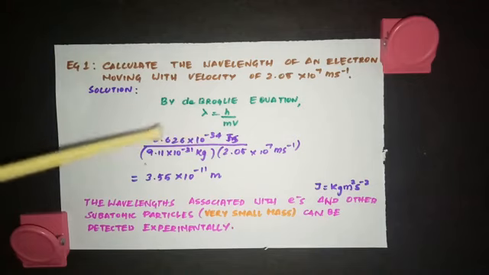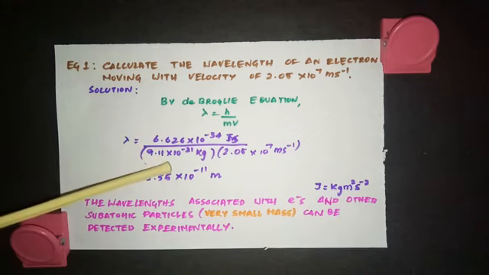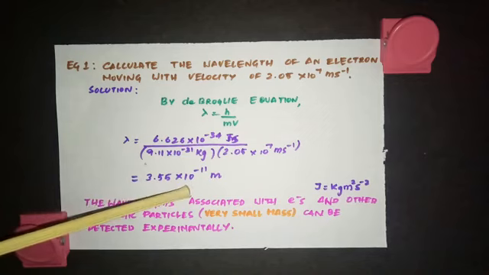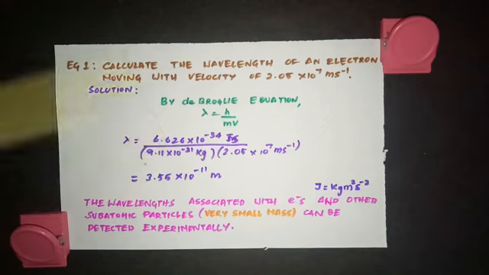6.626 into 10 to the power minus 34, and you know the mass of the electron is 9.11 into 10 to the power minus 31 kg, and substitute the value of the velocity. So when you do the calculation, the wavelength is 3.55 into 10 to the power minus 11 meter. Now this is a comparatively bigger value than the one which we calculated in the previous example, where it came around 10 power minus 34.